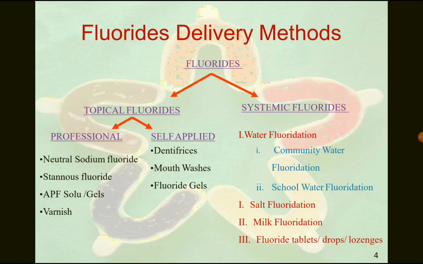As you all know, fluorides are applied in two forms: one is topical, one is systemic. Topical is professional or self-applied. Under professional: neutral fluoride, stannous fluoride, APF gel or solutions, and varnish. Self-applied: the toothpaste which we use daily, mouthwashes, and fluoride gels. Coming to systemic fluorides: water fluoridation, that is community water fluoridation, school water fluoridation, salt fluoridation, milk fluoridation, and fluoride tablets, drops or lozenges. Today we'll discuss professionally applied topical fluorides, that is, neutral sodium fluoride and stannous fluoride.